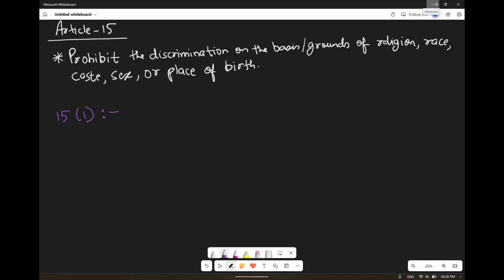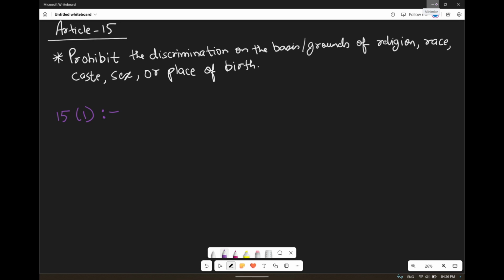And this right is enforceable only against the state, not against the individual. It means an individual can discriminate but not the state. State includes government entities, government policies, government bodies like the State Bank of India and all. All those things will be considered under the state.